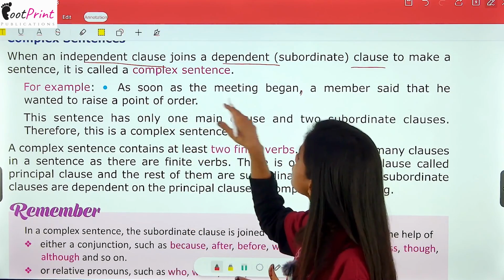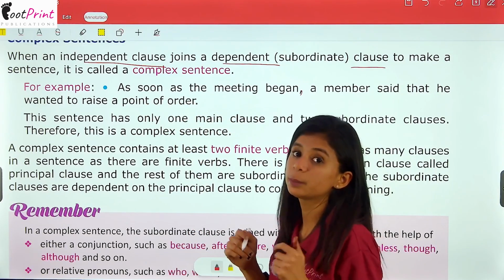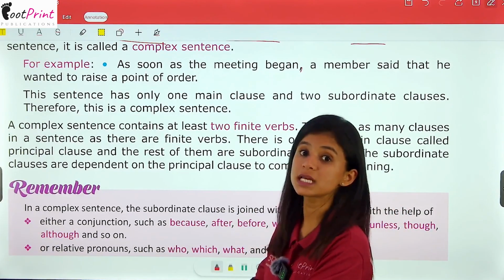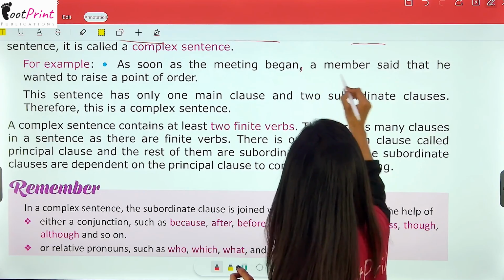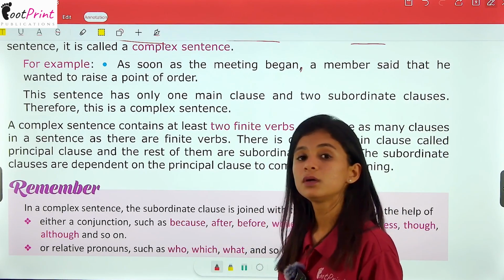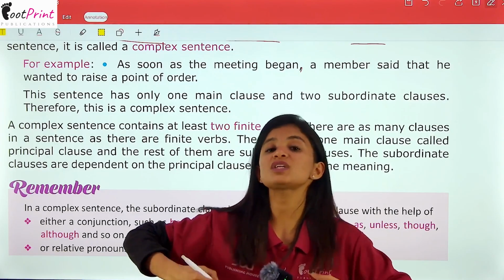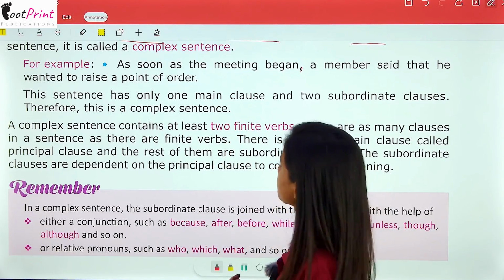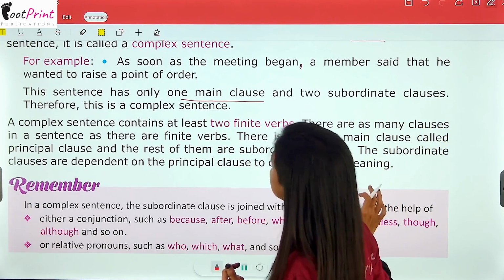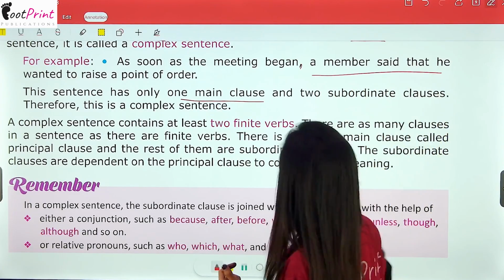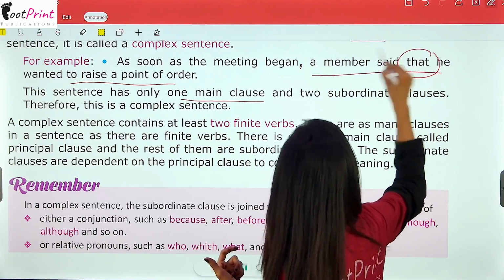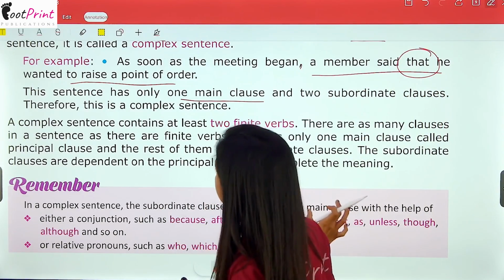But this first one is an independent one. But the second sentence we can see that it is an indirect speech, right? A member said that he wanted to raise a point of order. Now, we have changed the subject in this sentence. How? Let's see. It has only one main clause and 2 subordinate clauses. Why? These are also 2 sentences which we have joined together with the help of that, right?